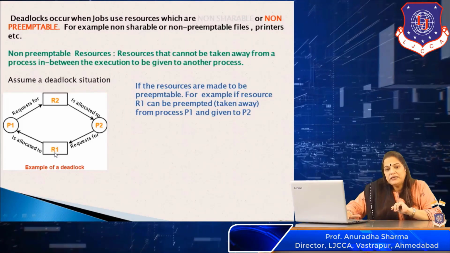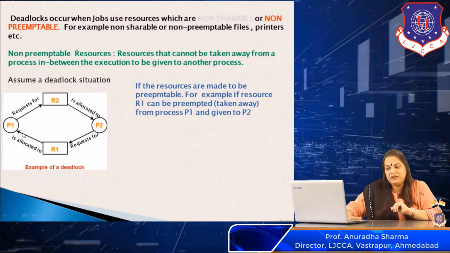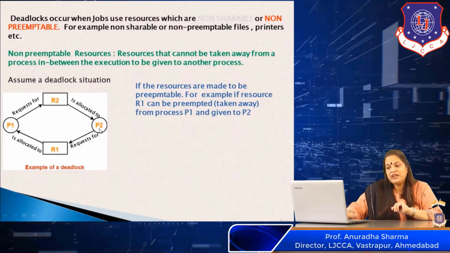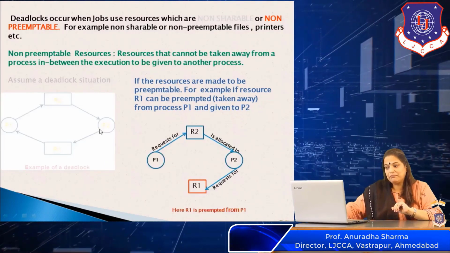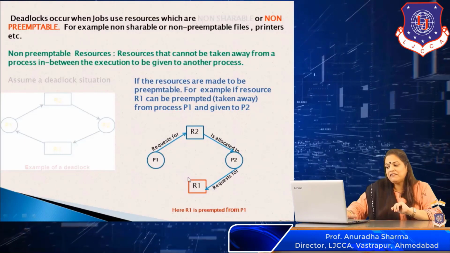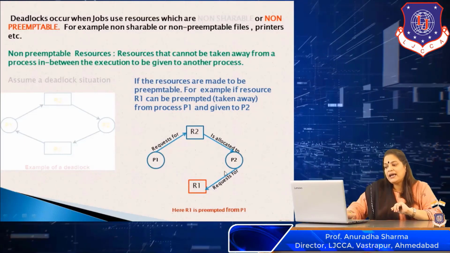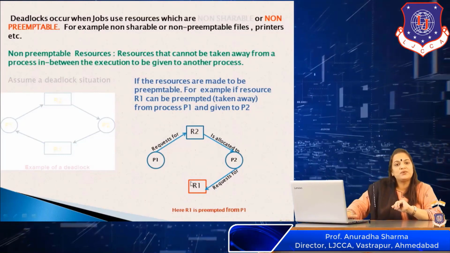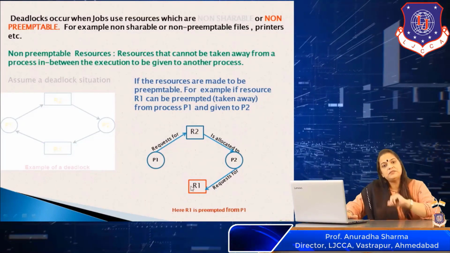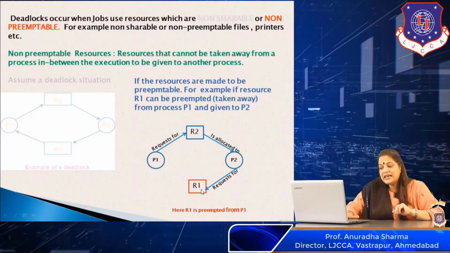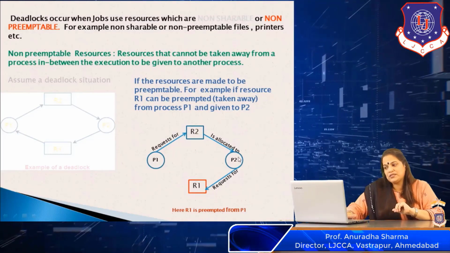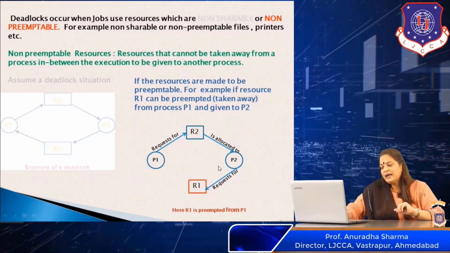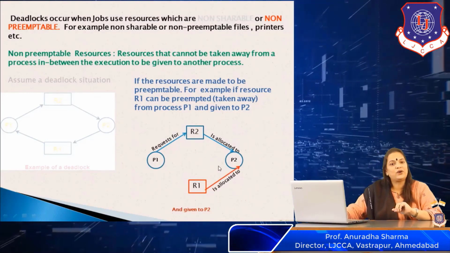If I preempt R1 from P1, R1 will be free and I can give it to P2. So if R1 becomes a preemptible resource, I can take it away from a particular process and give it to some other process which is requesting it, and again I can come out of a deadlock situation.